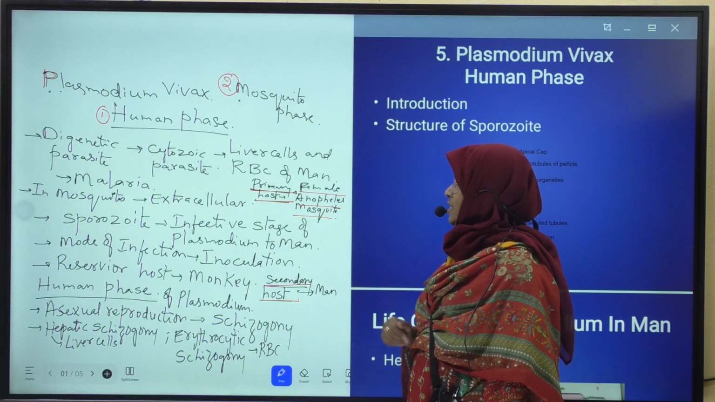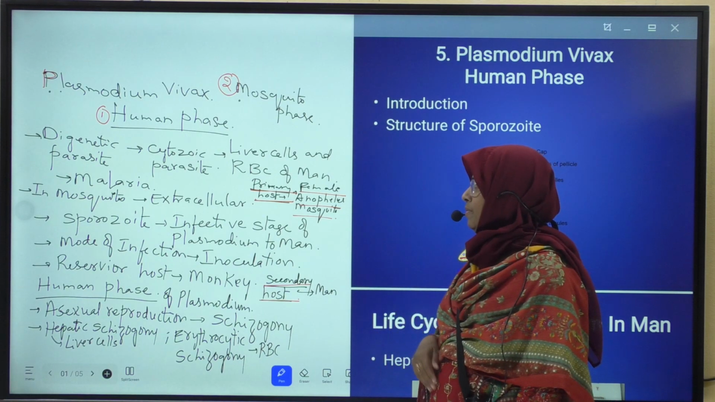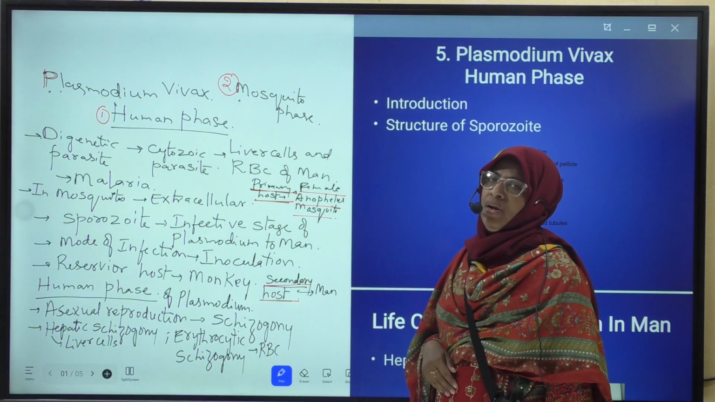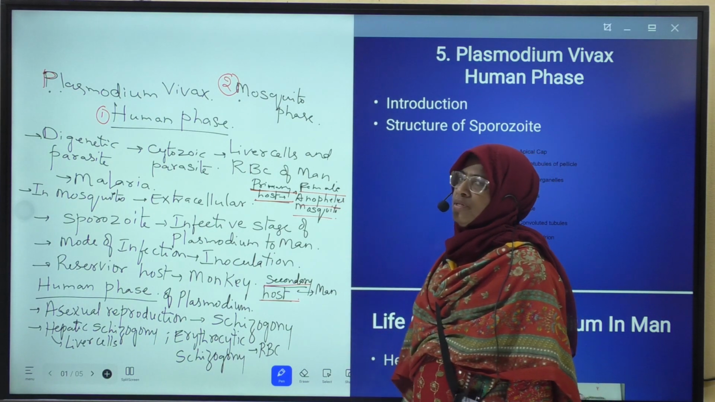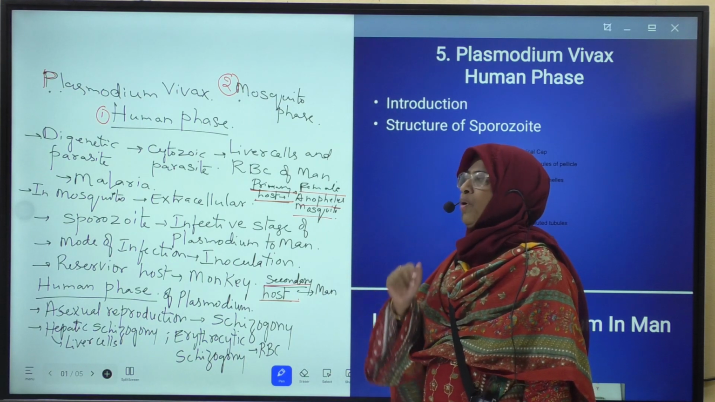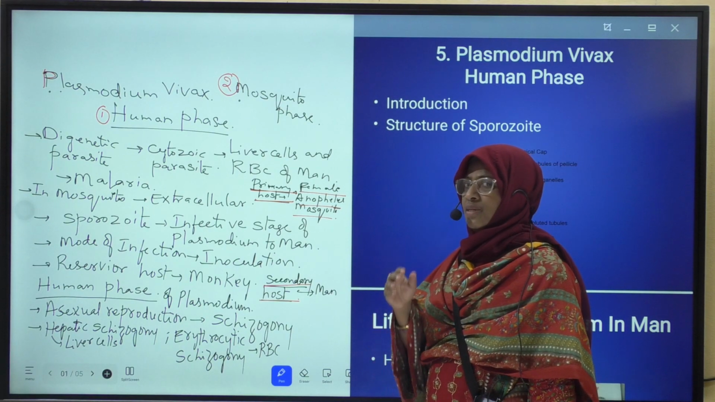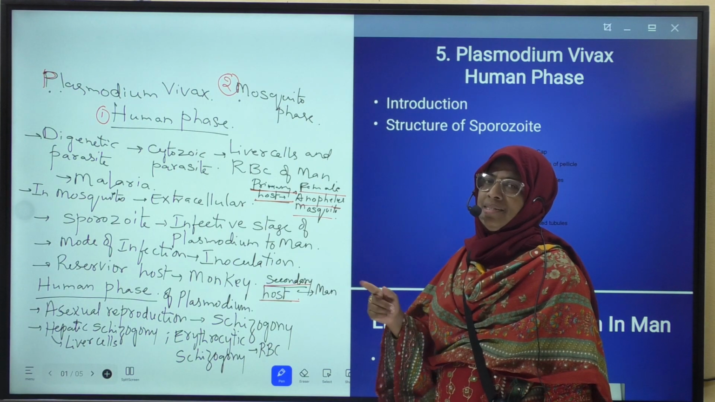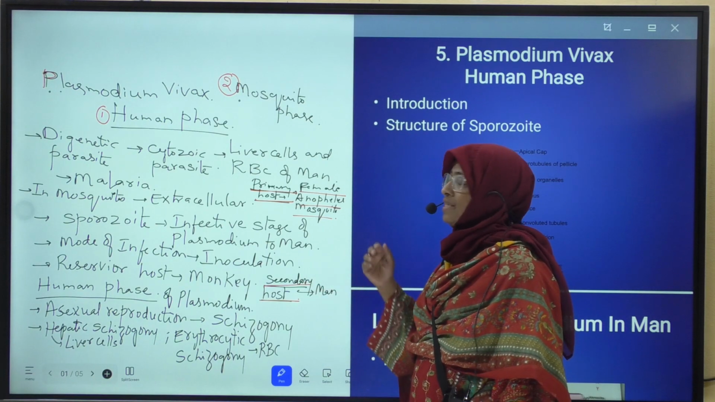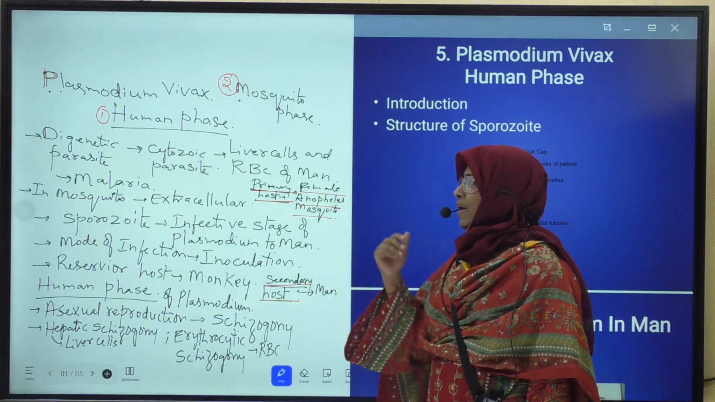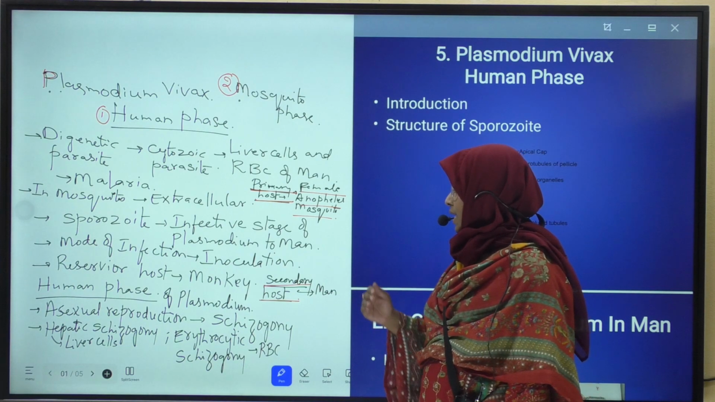Then why this female Anopheles mosquito is considered as primary host for Plasmodium? Because the sexual life cycle of the Plasmodium vivax takes place in female Anopheles mosquito. Sexual life cycle is very important. Hence female Anopheles mosquito is considered as primary host and human being is considered as secondary host for Plasmodium vivax because the asexual life cycle of Plasmodium is completed in man.